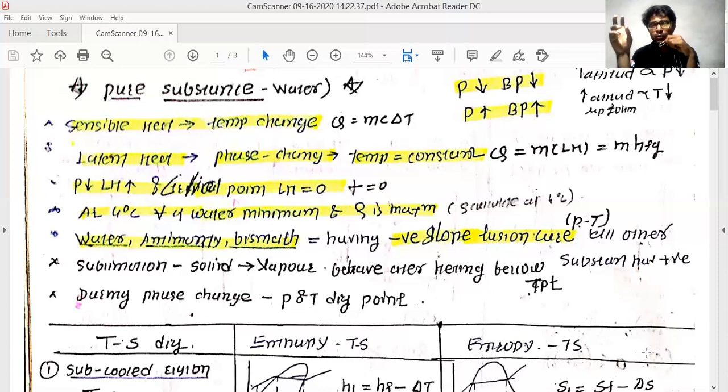Similarly, if you want to condense this superheated steam, you have to reduce some amount of heat. The temperature of that superheated steam is going to reduce, and it will come to the fourth line where the steam is simply converted into water.